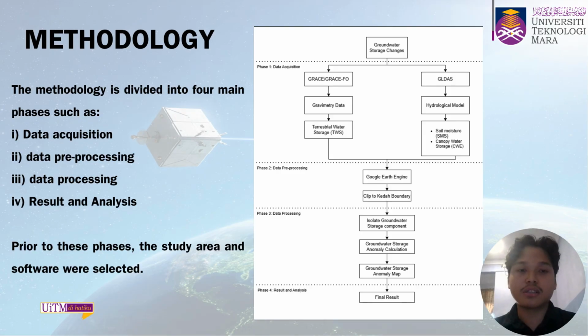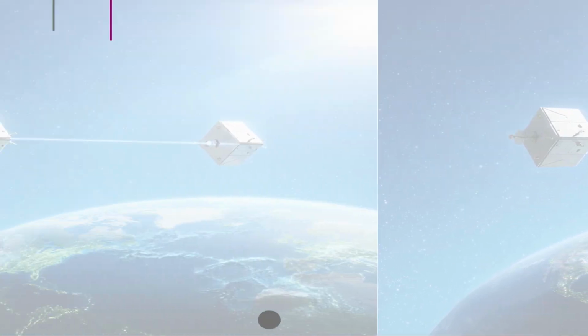The methodology consists of four main phases. First is data acquisition, where GRACE and GLDAS datasets were obtained. Second is data pre-processing, where all the datasets were processed and clipped to the Kedah boundary for more precise assessment using Google Earth Engine. Third is data processing, where groundwater storage changes were calculated by subtracting soil moisture and canopy water storage from terrestrial water storage. And finally, the results were analyzed and presented as groundwater storage changes.